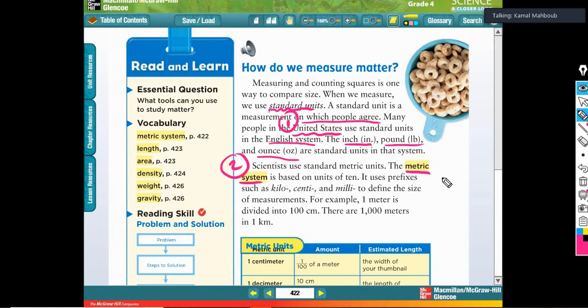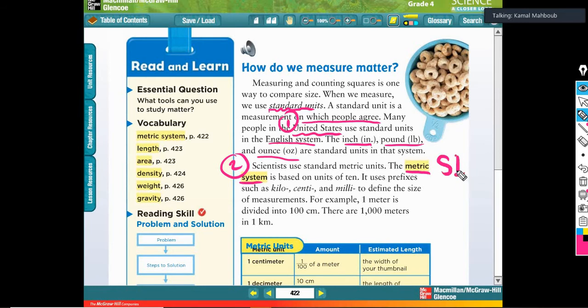Now, repeat with me, guys, please, without microphone. Metric system. Yeah, and metric, as you see here, comes from meter. If you know the meters, now metric system comes from meters. Anyways, we explain that now, okay? And for the metric system, we have another name. That is called SI unit.